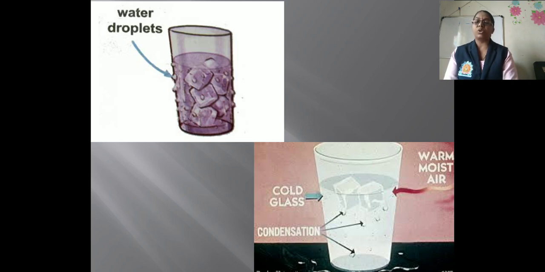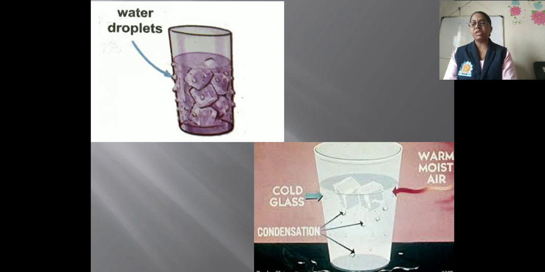Due to the ice cubes in the glass, the air surrounding the glass cools down, and what happens? The water vapors in this air cool down. They condense and get transformed into water droplets. It is this water that is collected on the outer surface of the glass. So this is all about the condensation process.